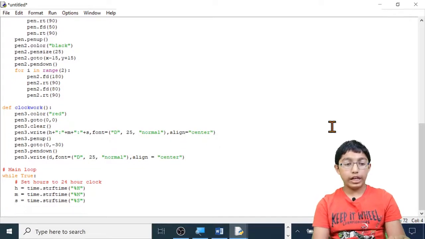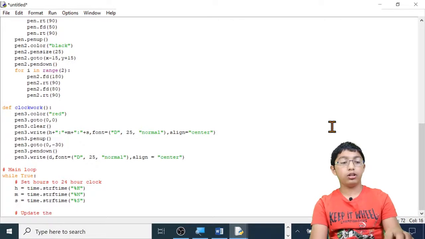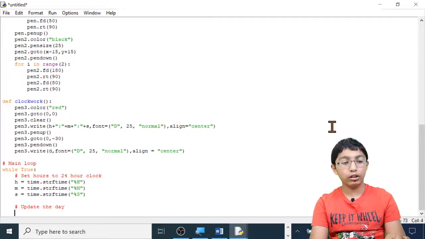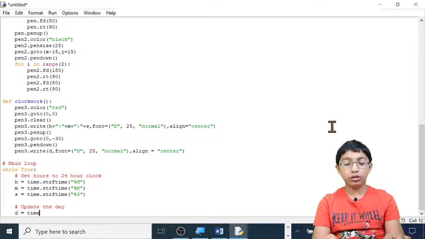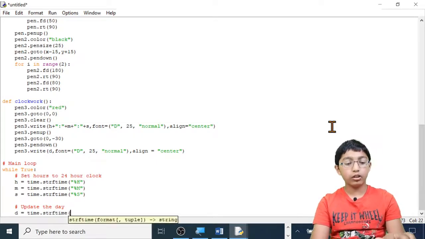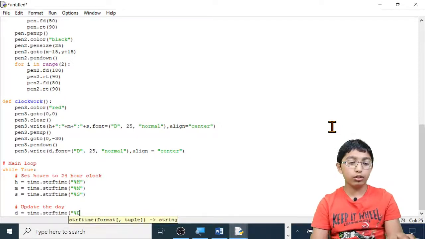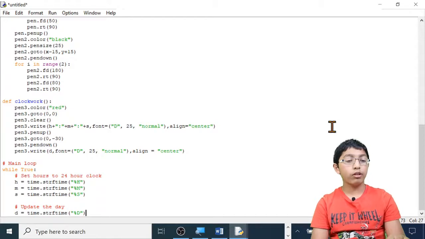Now let's set the day. Update the day. And for that, we have to type D, because we called it D up here. D equals time dot string format time, open brackets, open quotation marks. %d, make sure the D is capital, close quotation marks and close brackets.